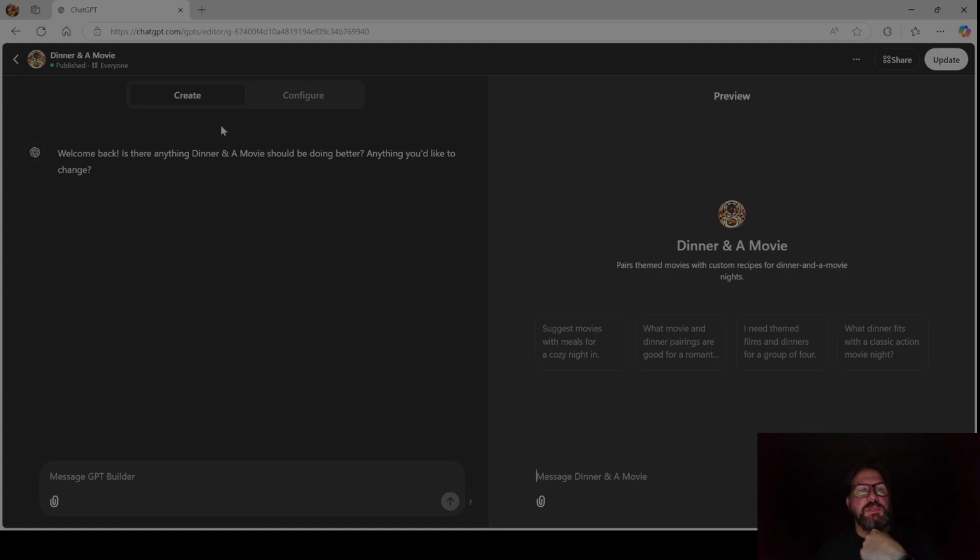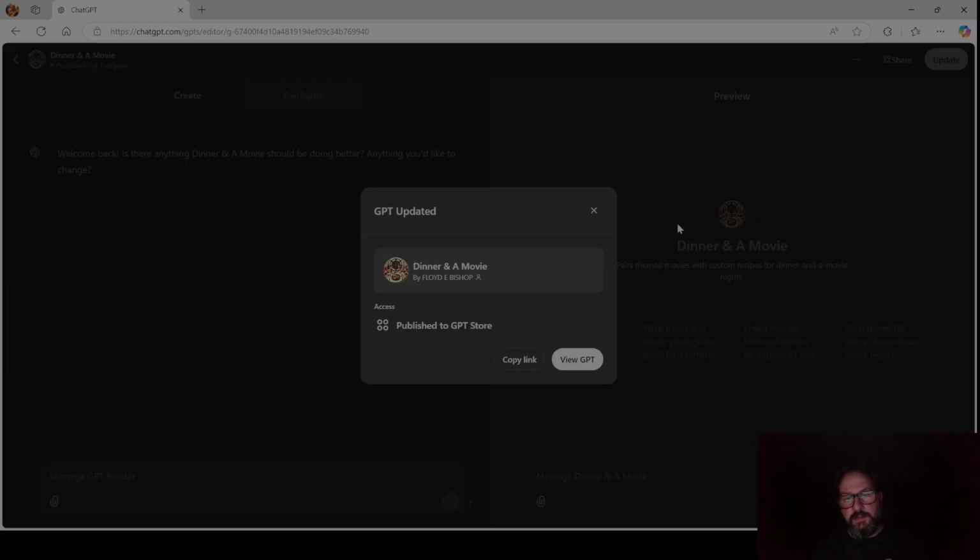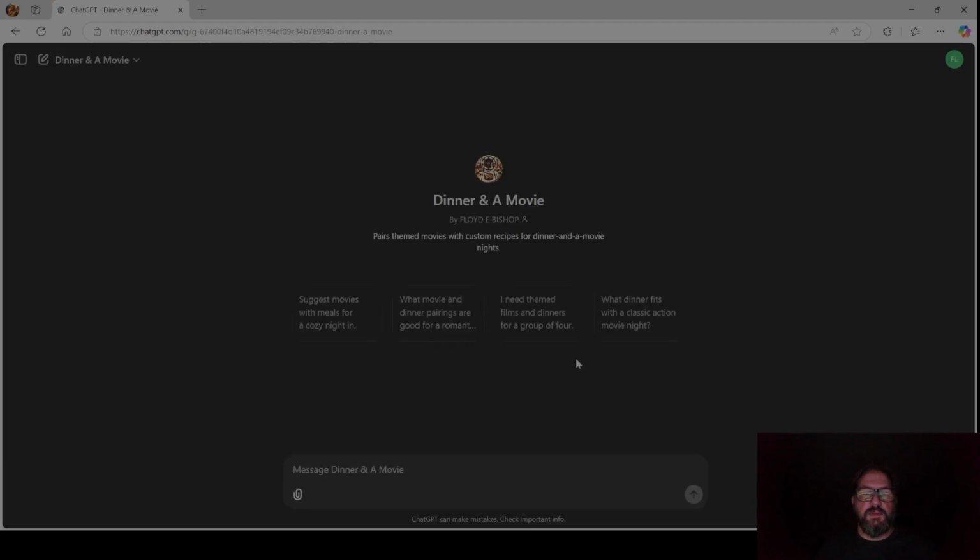When I edit the GPT, it takes me right back into this workshop area, this editor that I showed you already. So you can make changes here, and then hit update, and it'll update it. It's already published to the store, so I can just view the GPT.